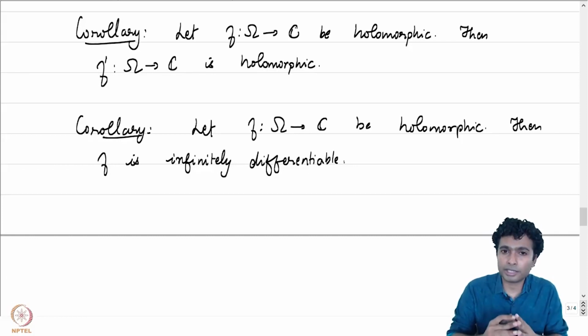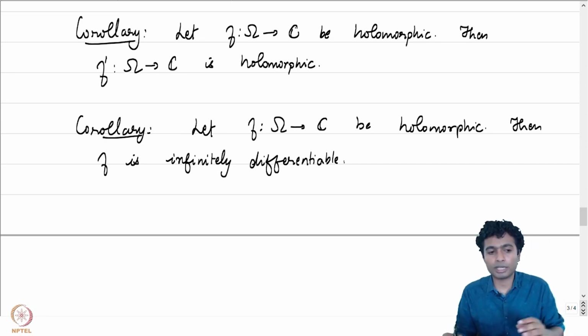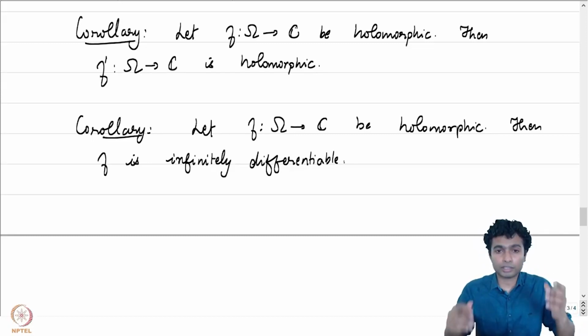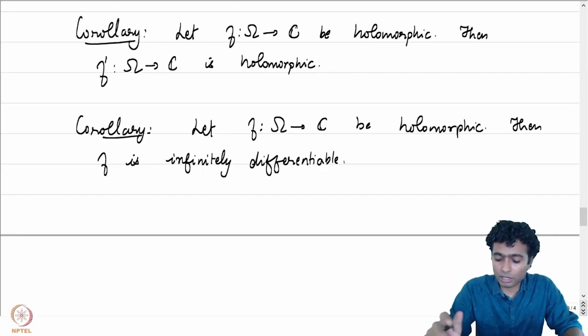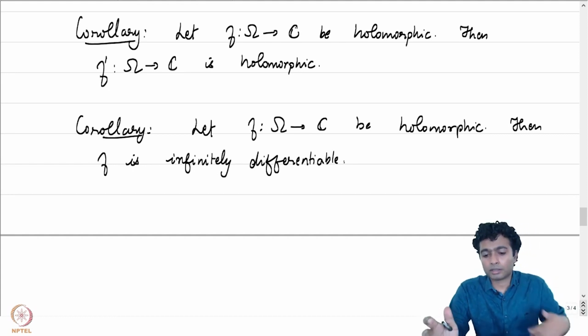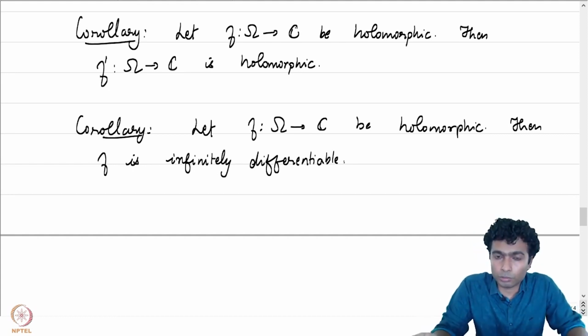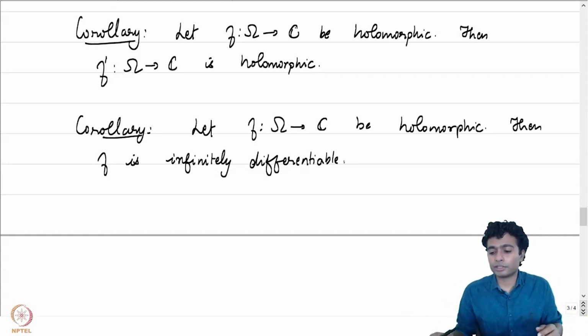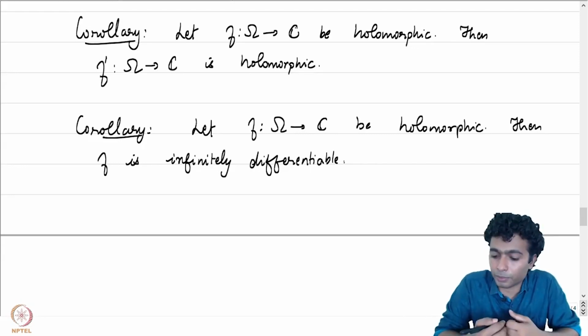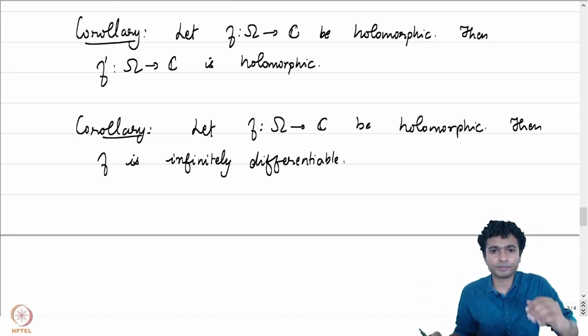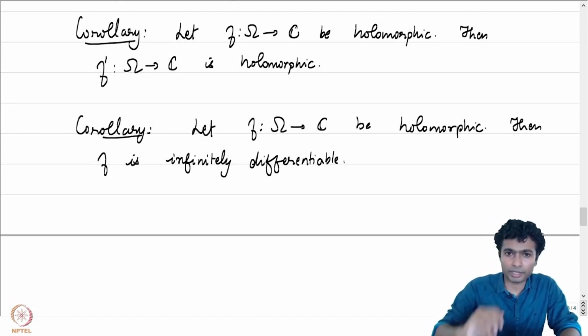The level of rigidity associated with holomorphic functions ensures that the moment f is complex differentiable and holomorphic in a domain omega, it is complex analytic. That means that locally it has a power series expansion, its Taylor series converges, and its derivative is also holomorphic. So this is one difference which gives us very many beautiful results about holomorphic functions as compared to real differentiable functions, which we will be exploring more in the next few lectures.